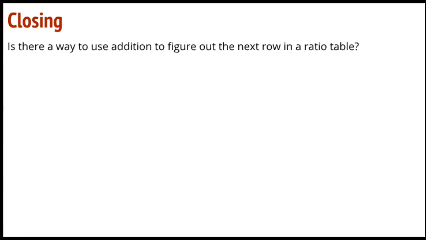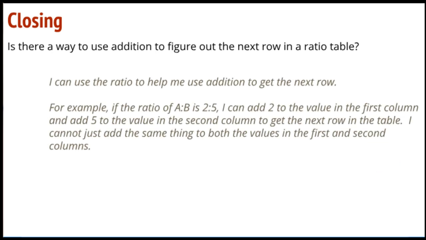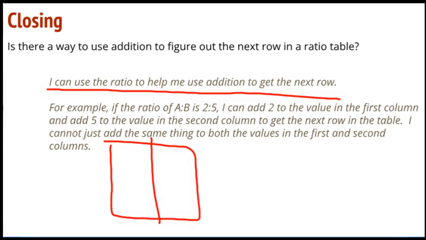And is there a way to use addition to figure out the next row in a ratio table? We can use the ratio to help use addition to get the next row. For example, if the ratio of A to B is 2 to 5, I could add 2 to the value in the first column and add 5 to the value in the second column. So it is possible to use addition. So we've got A to B, 2 to 5. Over here, I can add 2 because we're counting by 2s, and over here I add 5. And I would get 4 to 10.